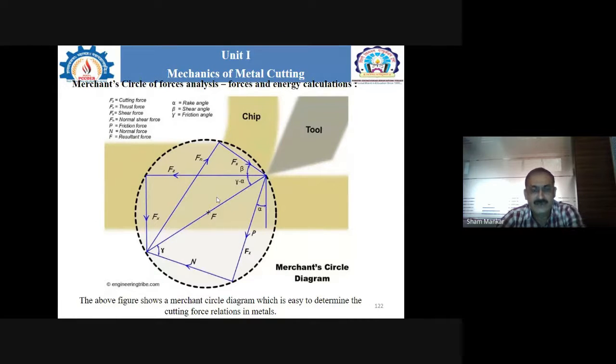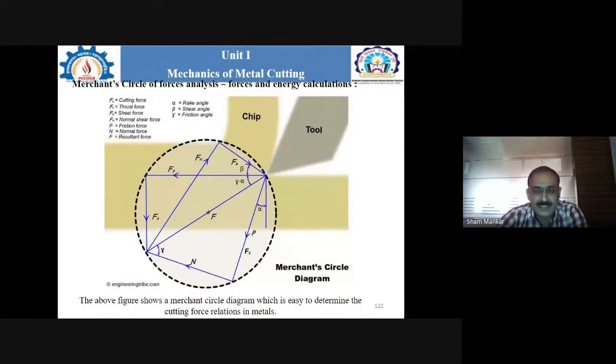If you have any query or doubt, please let me know, because these are important formulas. On the basis of that, we can calculate how much power is required, what the material removal rate is, and there are also different formulas used for the machining time calculation.